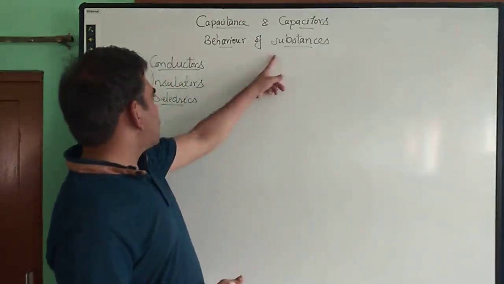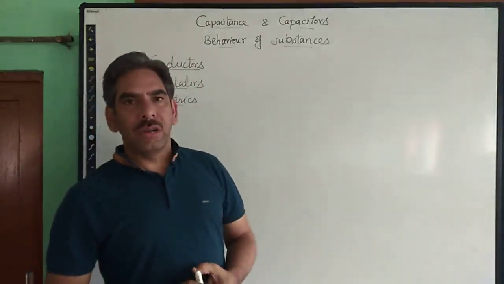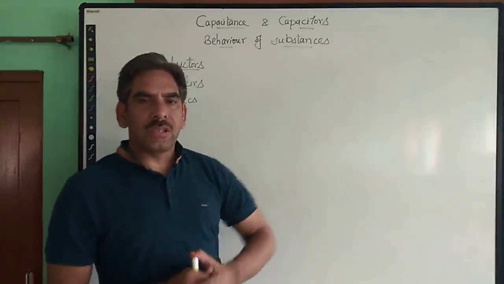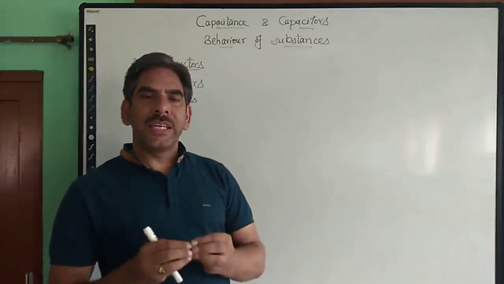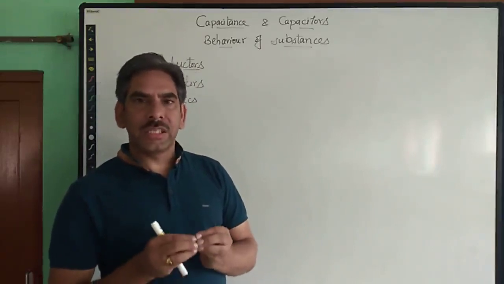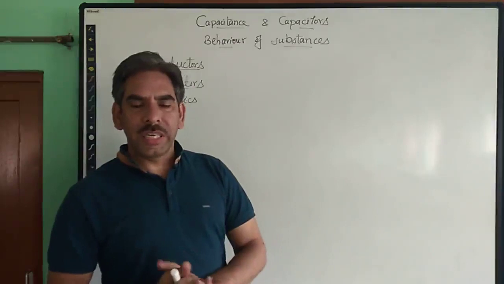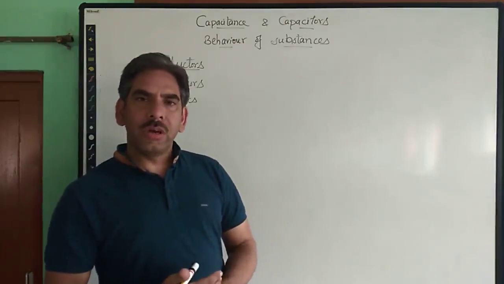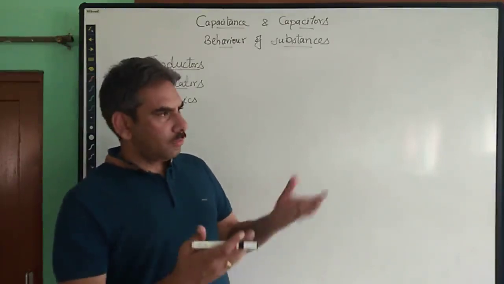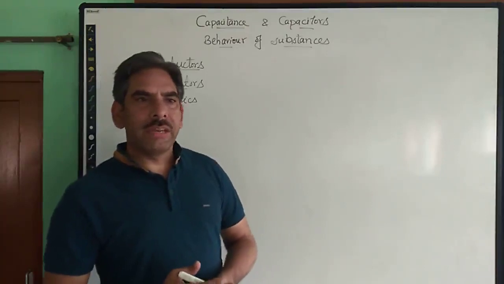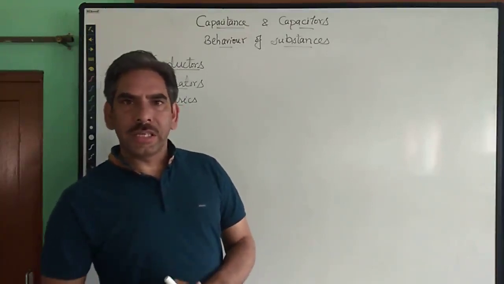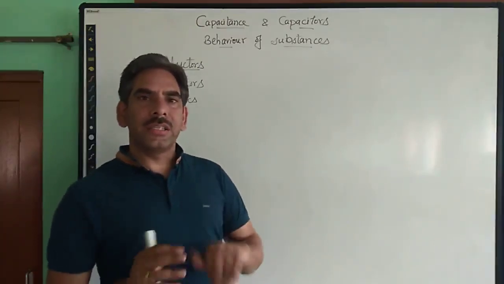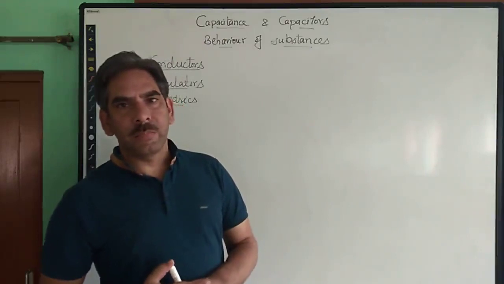The second kind of materials or substances we know are the insulators of electricity. Insulators are materials which do not conduct electricity. Why? Because they have no free electrons to conduct electricity whenever an electric field is applied. Insulators are materials like plastic, rubber, wood, paper, glass, which have no free electrons, so electricity cannot be conducted. The absence of free electrons in an insulator makes it non-conducting, right?